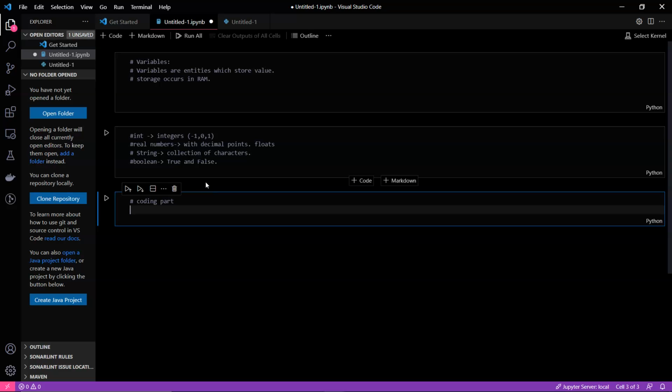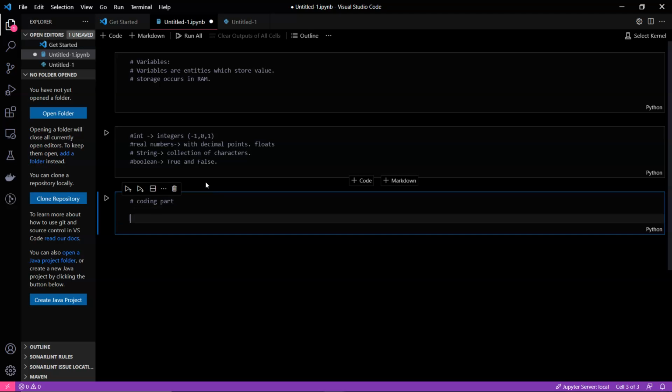You don't need to worry because I'll also give you the coding notebooks, so that you can practice. Let's talk about how variables store values in Python. The first one we talked about is integer.